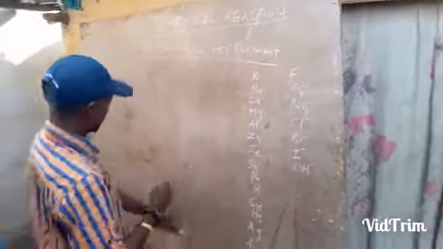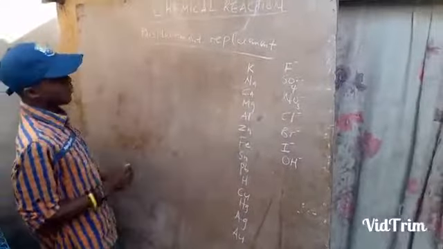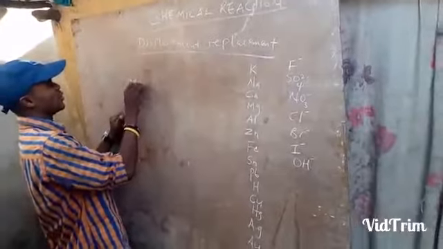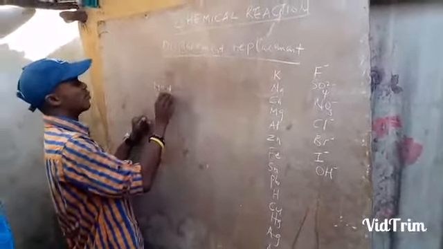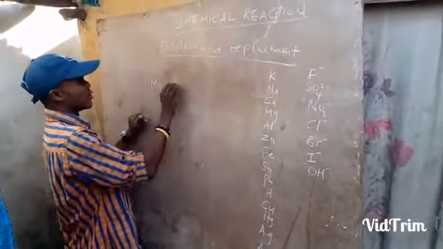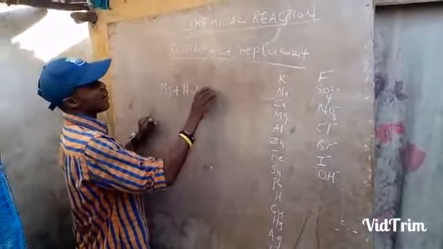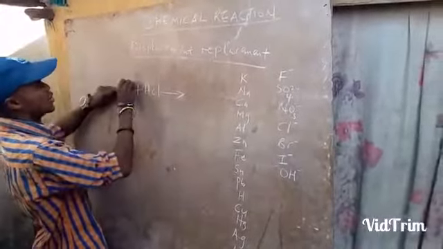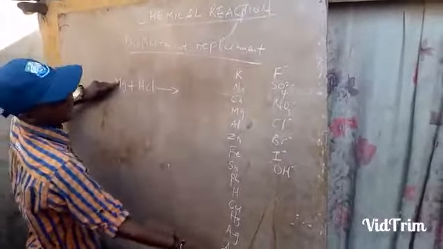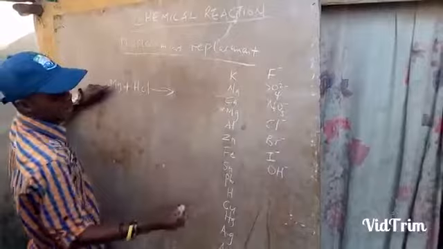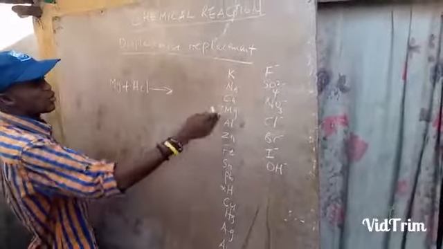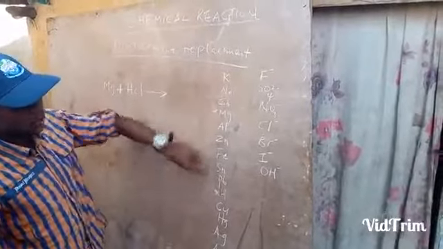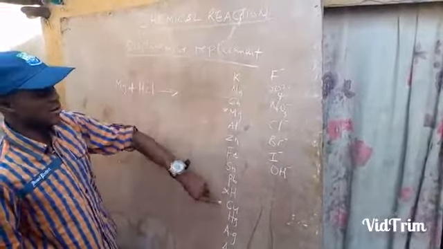We now look at an example for this one. If we are looking at an example for this reaction, let us say we have magnesium reacting with hydrochloric acid. Magnesium reacts with HCl. Now what will happen here? We look at the elements that are part of this electrochemical series. Magnesium and hydrogen both belong to this part. You can see magnesium here, and you can see hydrogen down here. So both of them are present. But when you look at the two elements, magnesium is above hydrogen. Magnesium is at the top and hydrogen is down here.